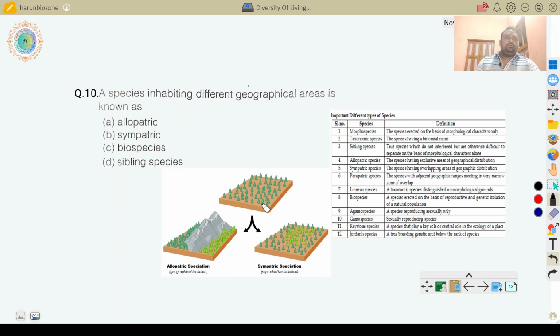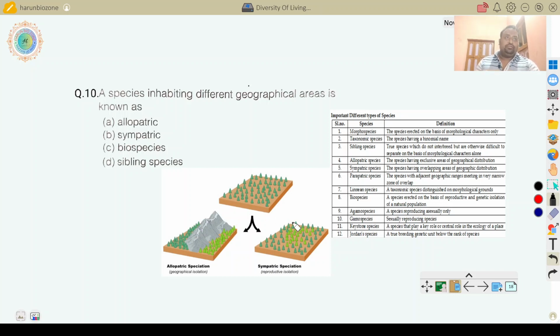But sometimes geographical barriers like a river, hill, or mountain appear in this region, so the species become separate. For a long time they differ from each other and produce new varieties of species.